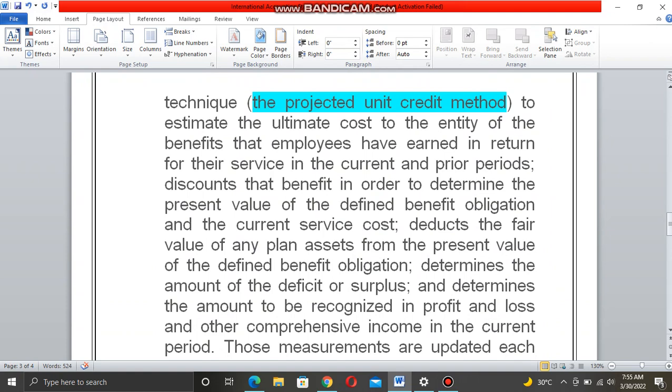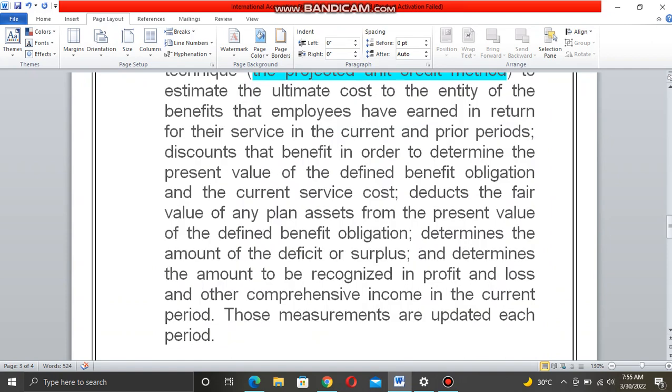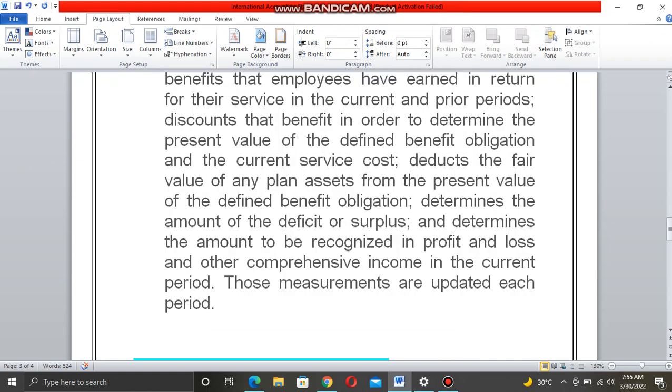It discounts that benefit in order to determine the present value of the defined benefit obligation and the current service cost. It deducts the fair value of the plan's assets from the present value of the defined benefit obligation, determines the amount of the deficit or surplus, and determines the amount to be recognized in profit and loss and other comprehensive income in the current period. Those measurements are updated each period.